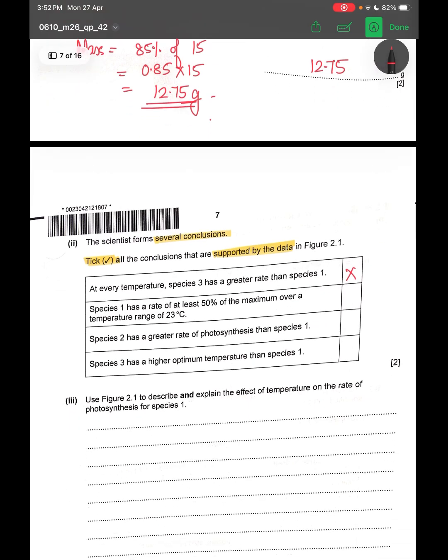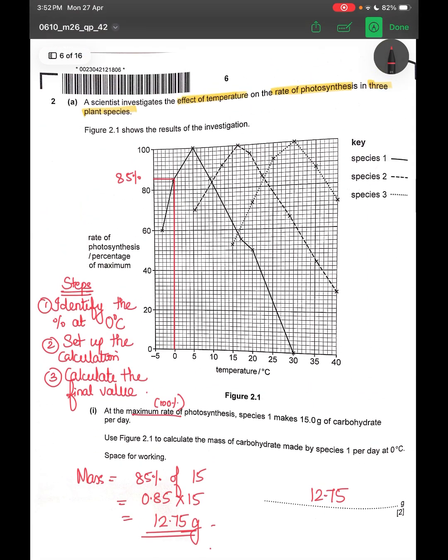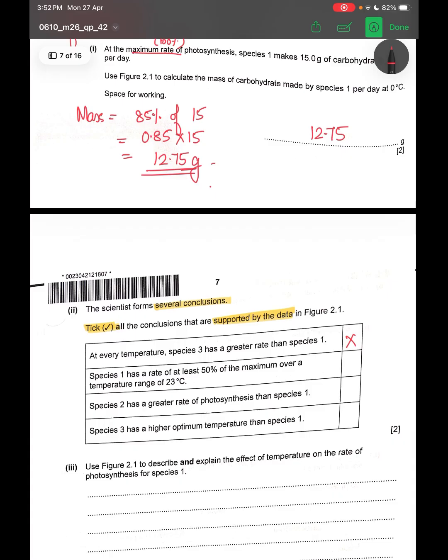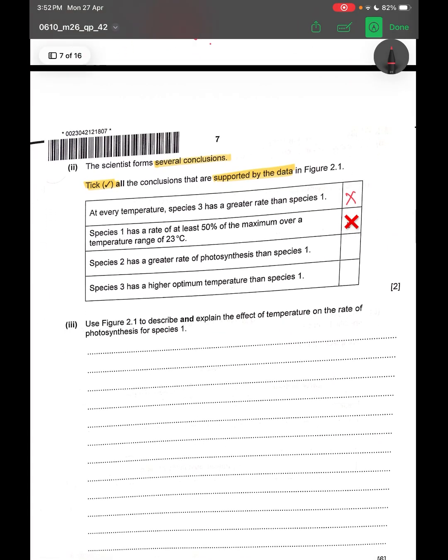Species 1 has rate of at least 50% of the maximum over a temperature range of 23 degrees Celsius. So for statement 2, what you need to do is check where species 1 is 50%. So if you look at the graph, roughly about 5 to 18 degrees Celsius, which is definitely not in the 23 degree range. It's closer to 20 to 21. The statement is not well supported. Exam marking expects accurate reading.